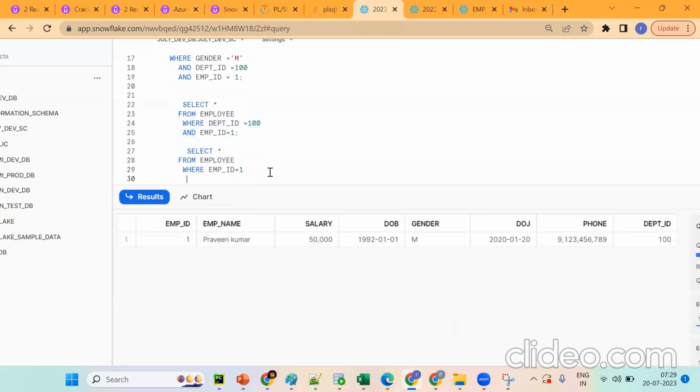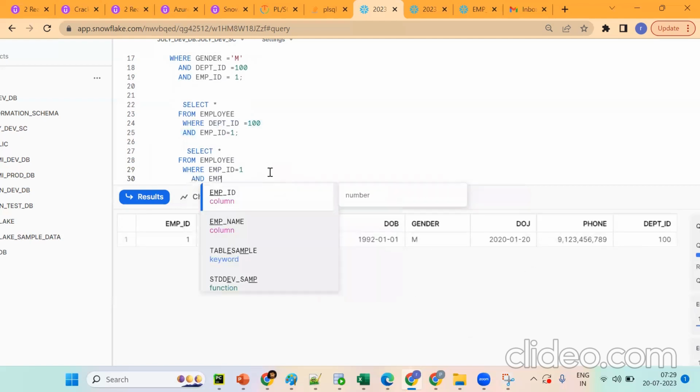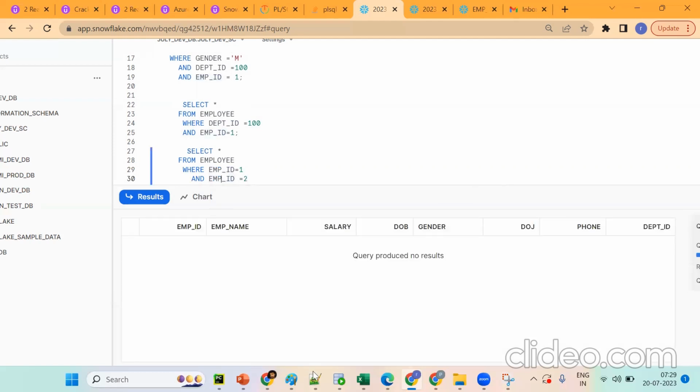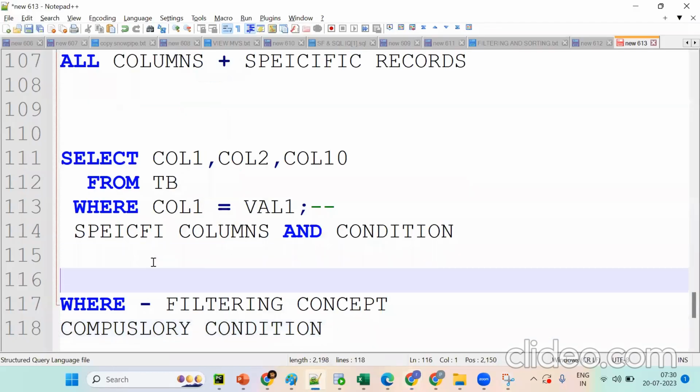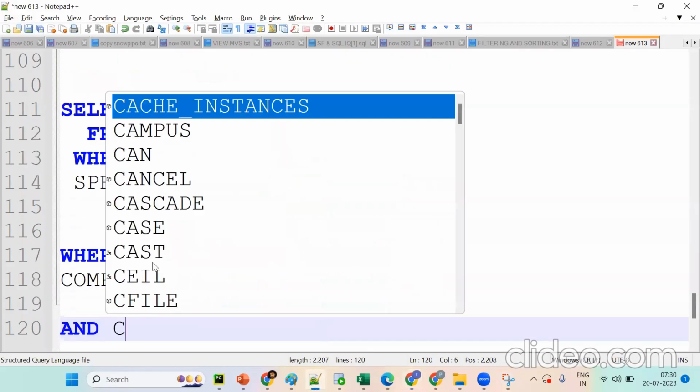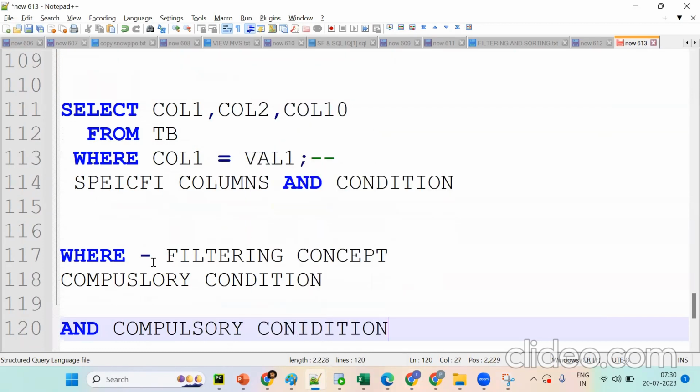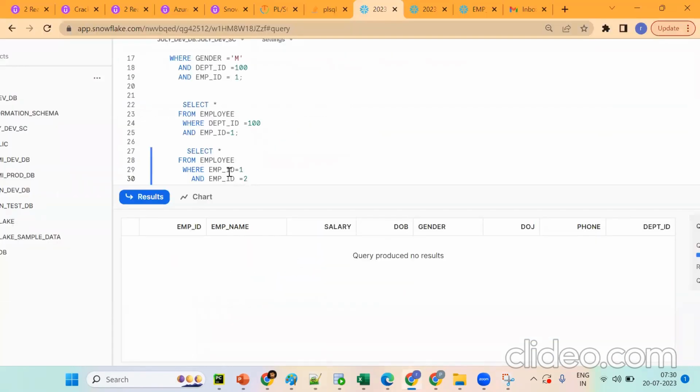Now if I put one more AND condition with employee ID equals 2, for one record we need to satisfy this condition as well as that condition. It won't work. Remember, AND is a compulsory condition. Now for one record we expect employee 1 as well as employee 2, which is not possible. So instead of AND, what should we go for?